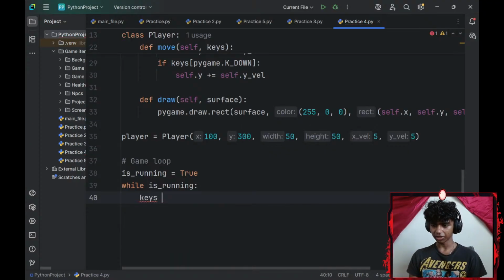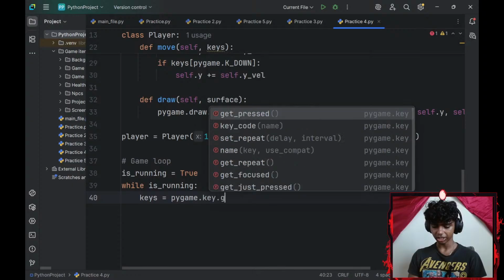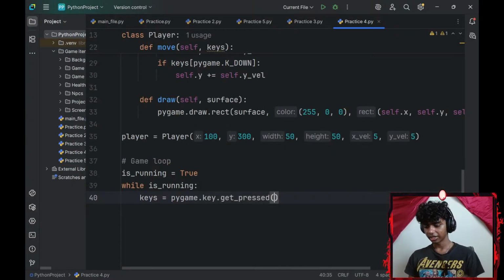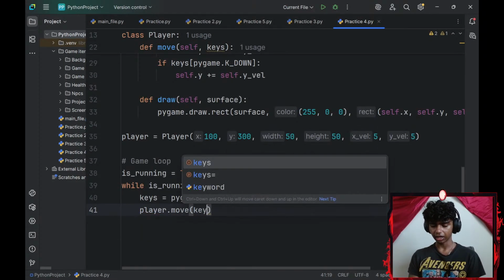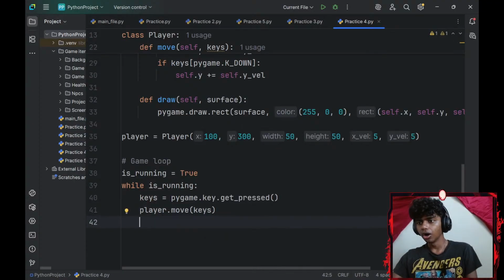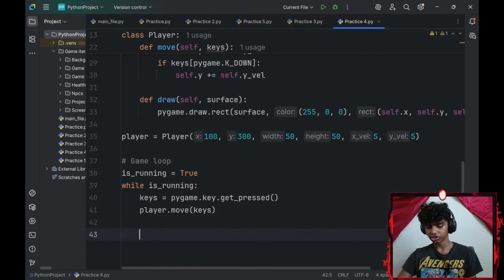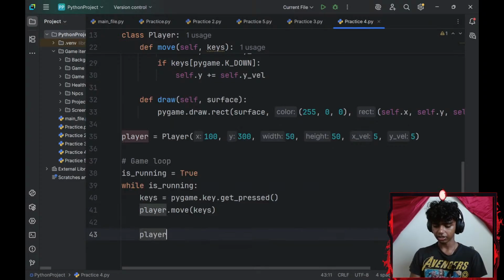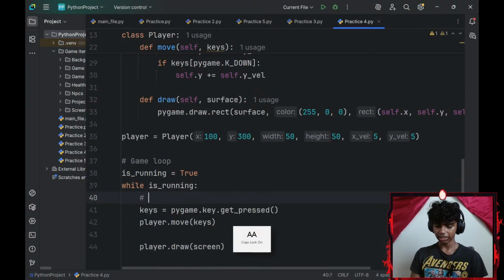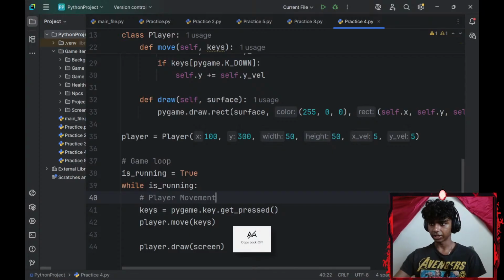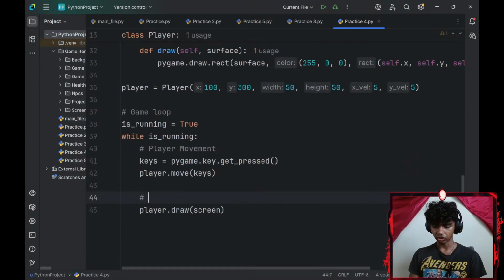So I'll create a keys variable and set that equal to pygame.key.get_pressed, and then I'll add my move function. I'll go with player.move, and I'll add my keys parameter to it. Next is draw. So player.draw. Let me draw my player. My surface is going to be my screen. Maybe I add a comment that says player movement. This is going to be my graphics. Here I'm going to add all my graphics.